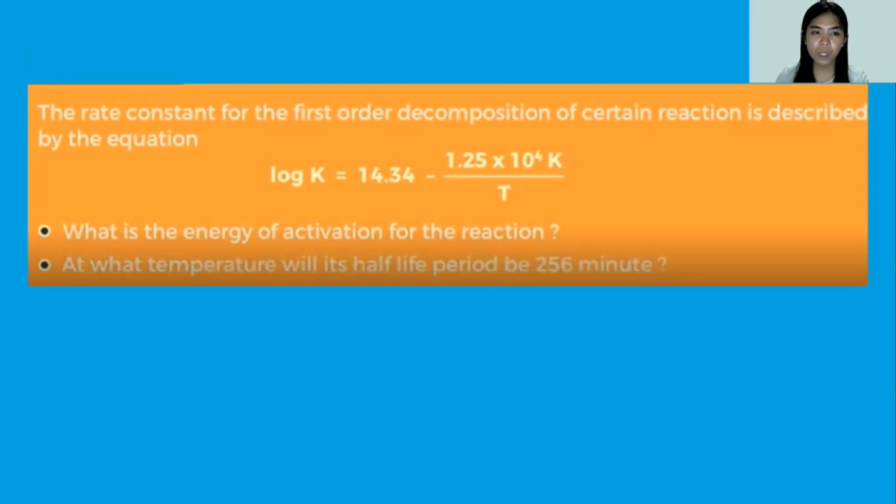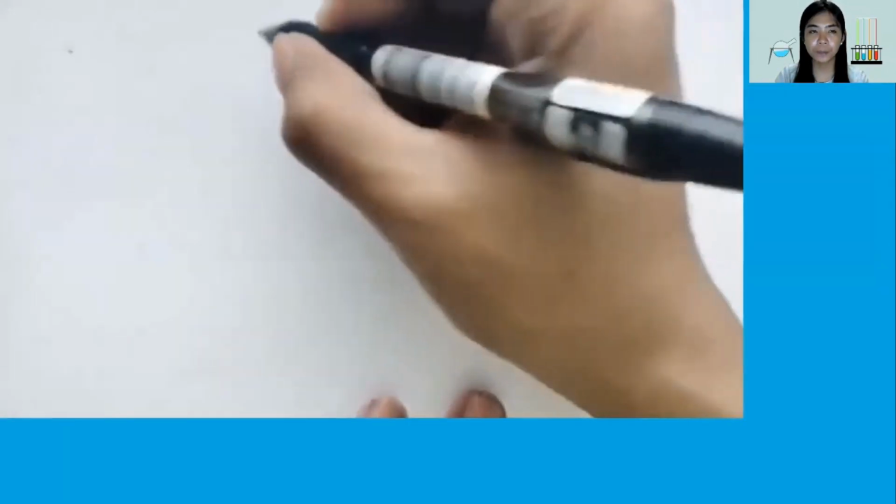The question is, what is the energy of activation for the reaction? At what temperature will its half-life be 256 minutes? You can see in the problem that the general formula is given, so we will substitute it with the derived formula we have earlier.